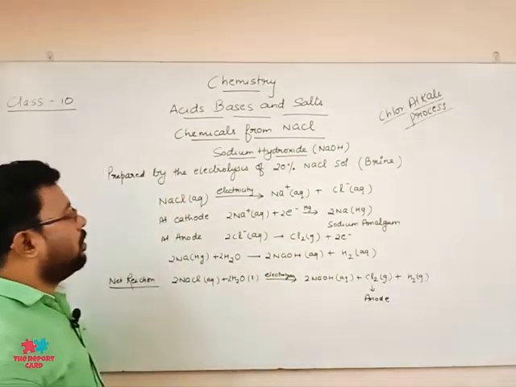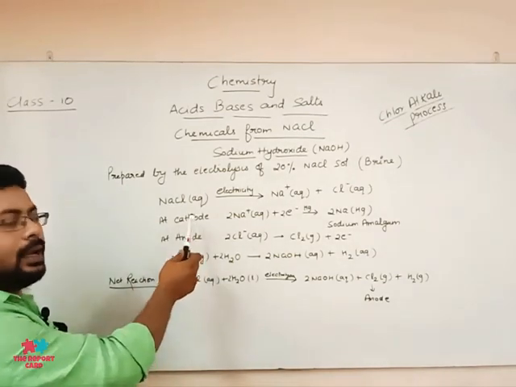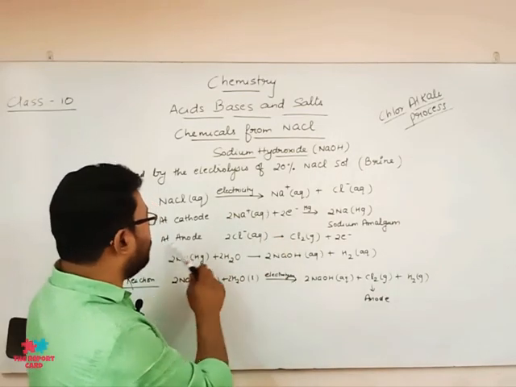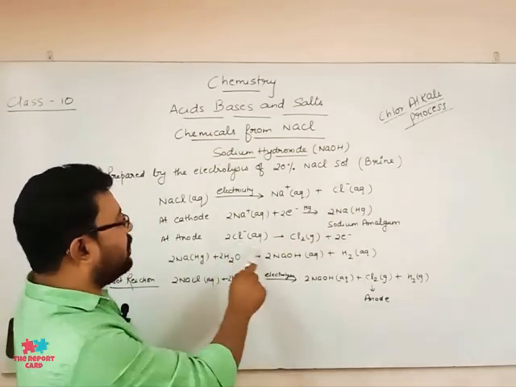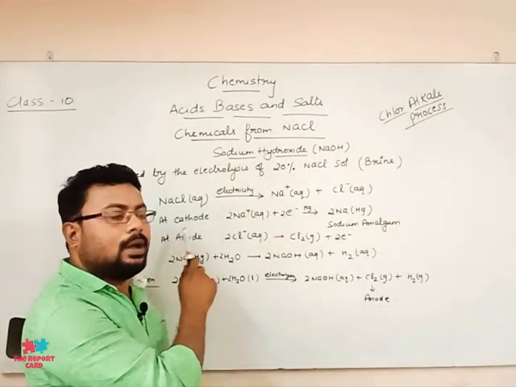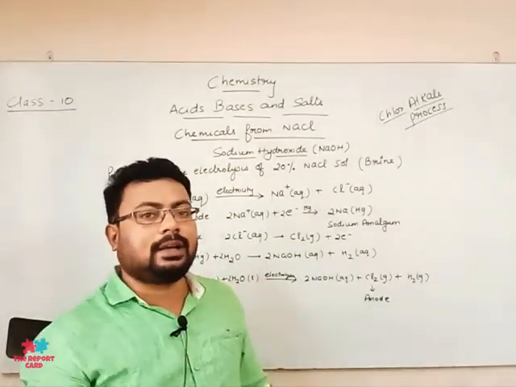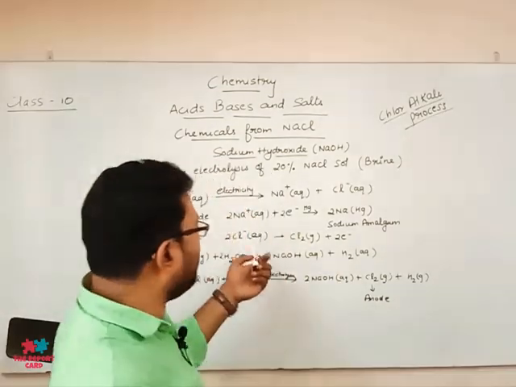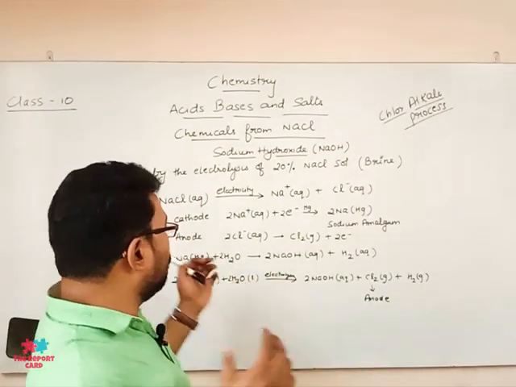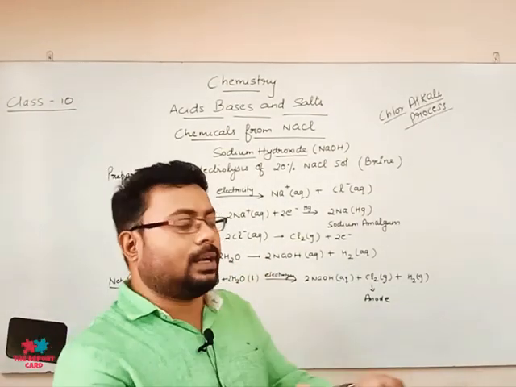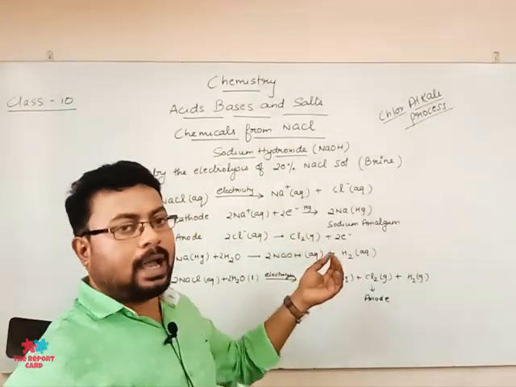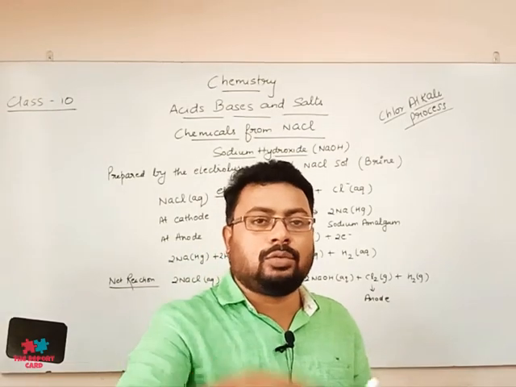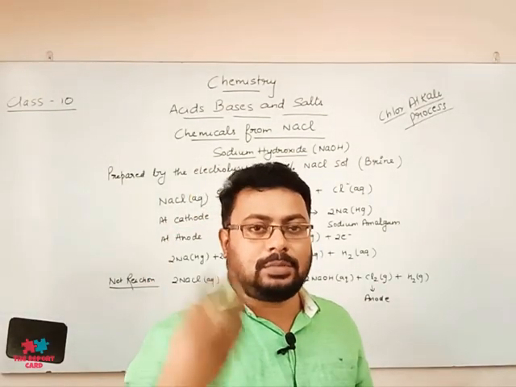Now, what happens at the cathode? At the cathode, the sodium ions take the electron. The chloride ions move towards the anode. When they move towards the anode, they release electrons because they have an excess of electrons. That's why they are negatively charged. They release those electrons and become chlorine atoms, and these chlorine atoms combine together to form chlorine gas. So chlorine gas keeps on evolving from the anode.